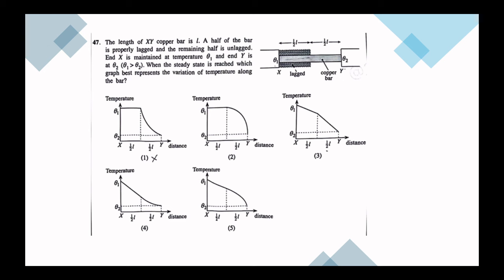We want to draw the temperature versus length, and they have mentioned half the part is lagged and the remaining is unlagged. So when it is lagged, we know that the area nothing changes, right? Therefore we will get a straight line graph that is decreasing. So the answer could be only 3 or 4. And when it is unlagged, temperature will be lost quickly, right? Heat will go away quickly. Therefore temperature should decrease quickly. That means here it is decreasing quickly. Then the fourth answer.